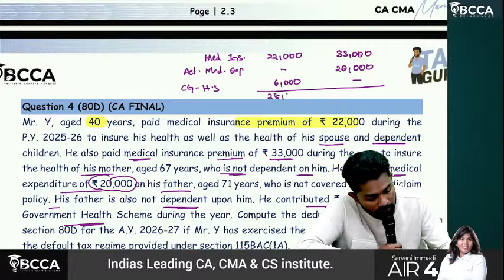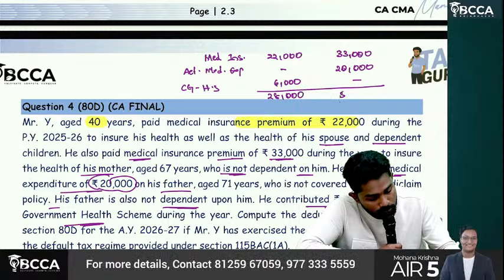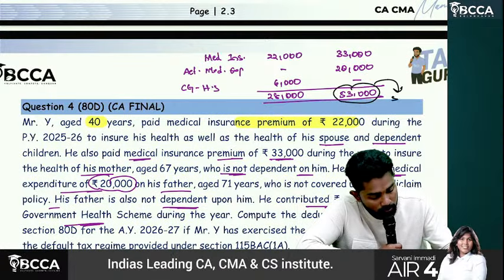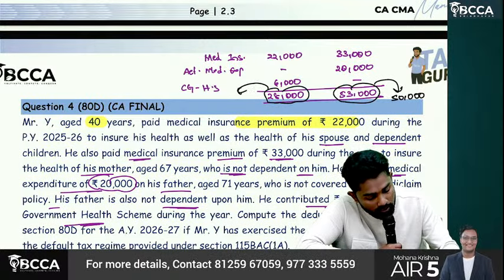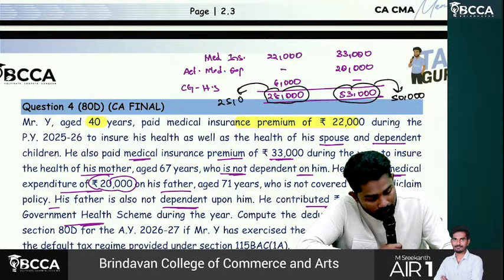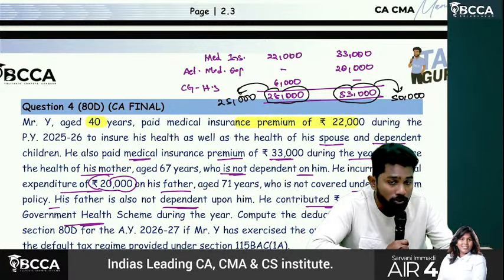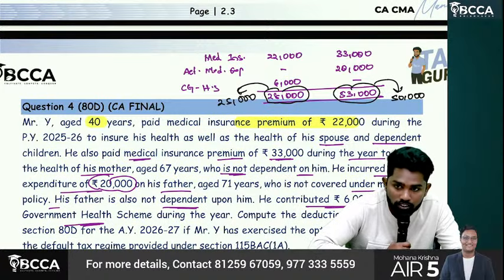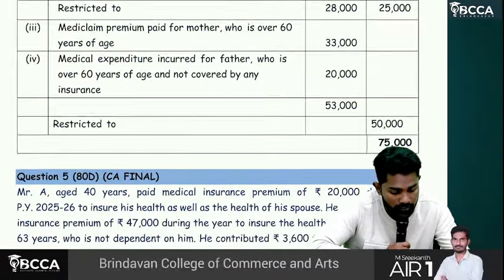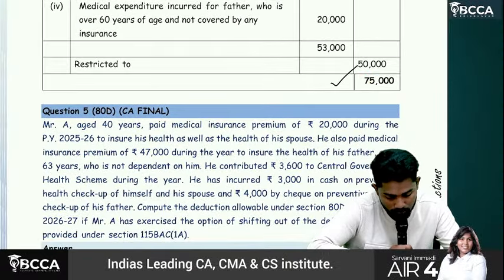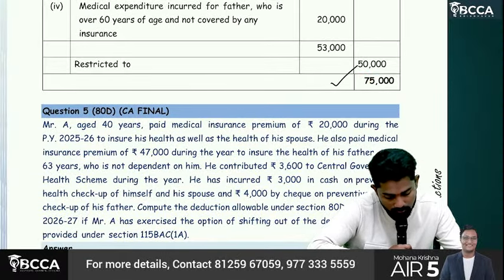Here for him 28,000 and for parents he spent 53,000. Since parents are senior citizens, this 53,000 is restricted to how much, sir? 50,000. Since he is a normal individual, 28,000 is restricted to 25,000. So the total deduction available is 25,000 for he, spouse and children, 50,000 for parents. So overall deduction available is 75,000. The same question only, right? Question number 5.